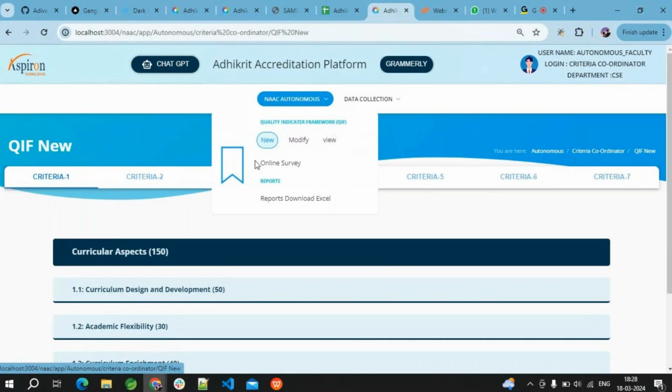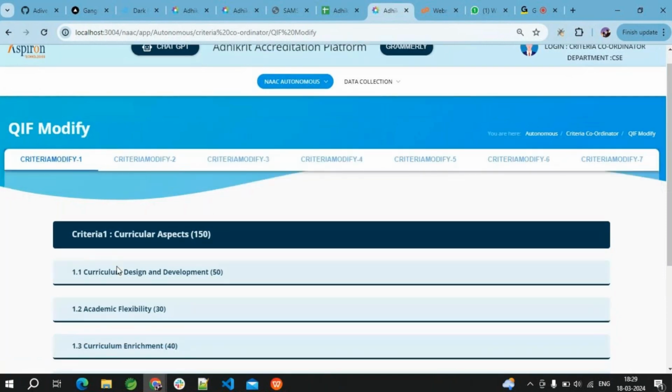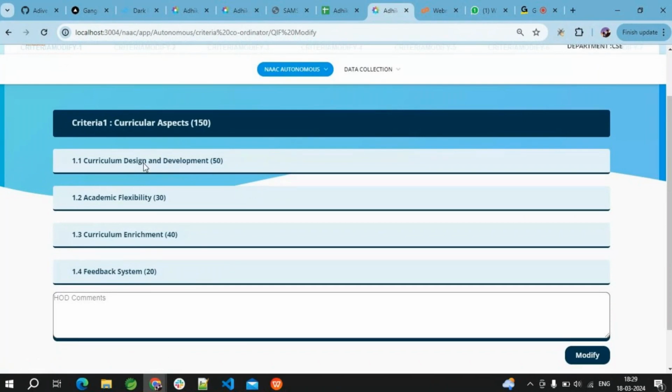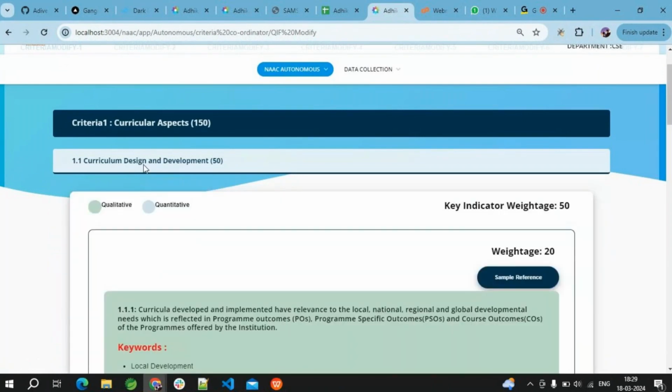This is the online survey, when we are in criteria 2.7. First we will look into criteria 1. In criteria 1, we will see in modify here. In criteria 1 there are four criteria as per the NAAC norms. So the first one is this